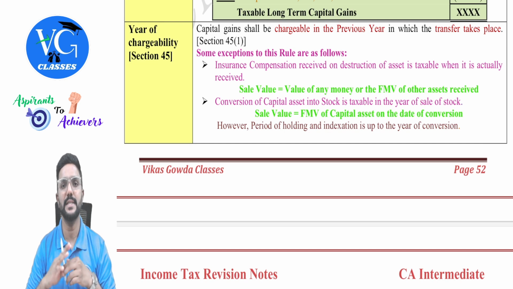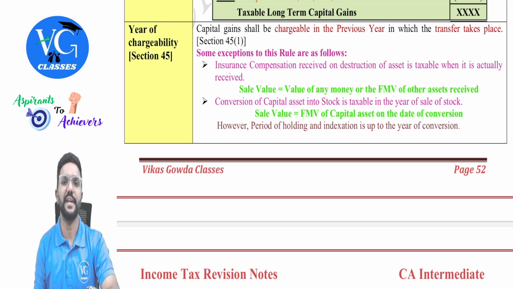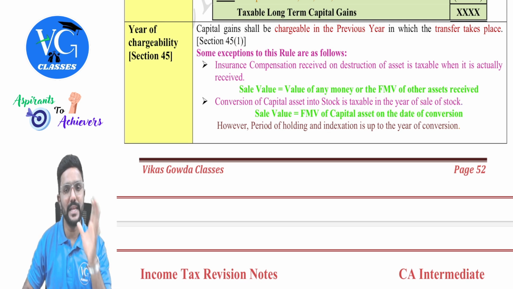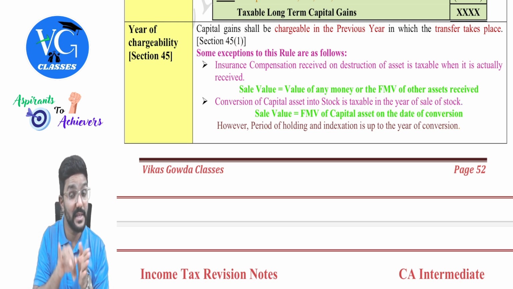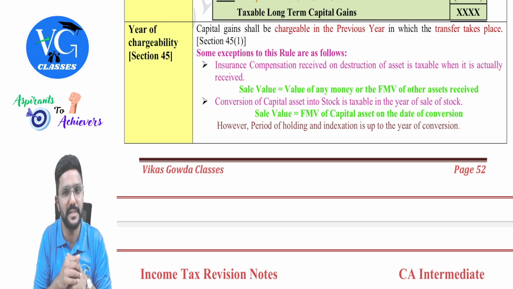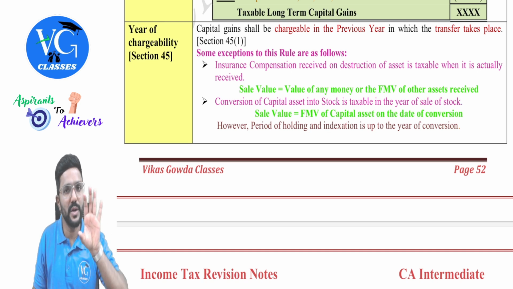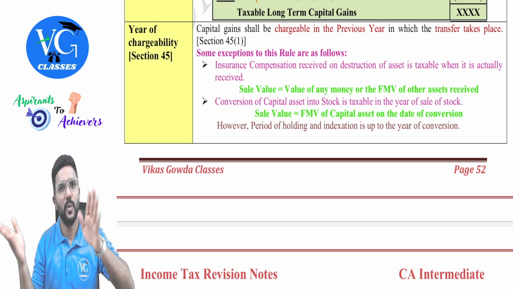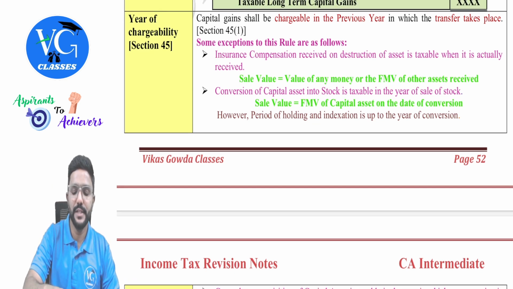But there are three exceptions where the date of transfer will be different, but it will be taxable in some other year. In which year, sir? In the year in which the assessee will receive the amount or receive the benefit, guys. So the transfer would have happened in one year, but it will be taxable in some other year. It can be taxable in the same year also, but in that case, it will not become an exception. Correct? So there are three special cases covered here where the transfer would have happened in one year, whereas it is taxable in some other year. When is it, sir? And how? We will see. First one.